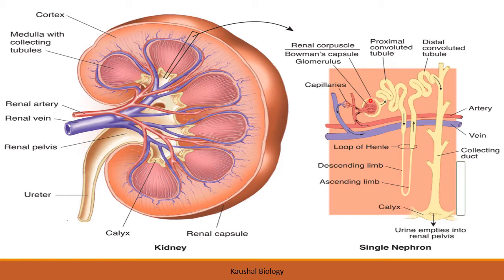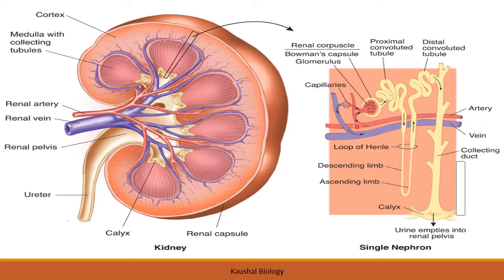Here the filtration will take place. Whatever the waste is there, it will go into these tubules, right? Now this blood is getting filtered and it is getting pure. So that pure blood will come into these capillaries and it will come into this vein, which we call renal vein. I hope it is clear.